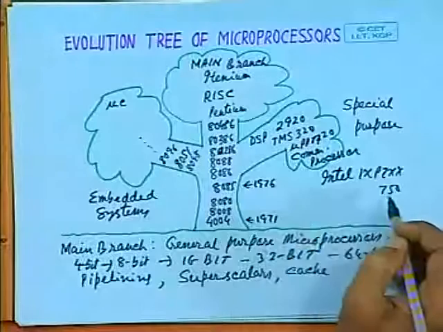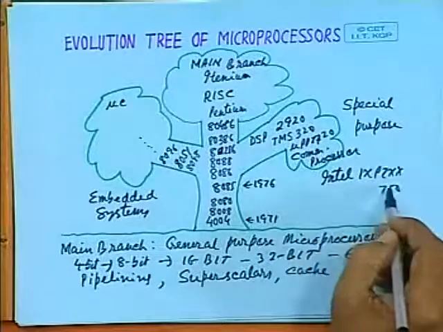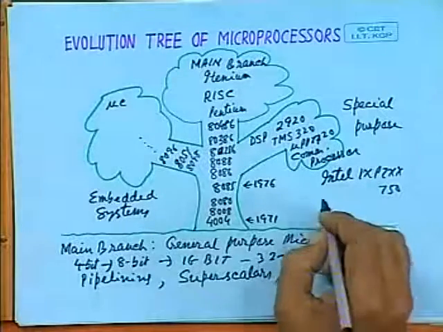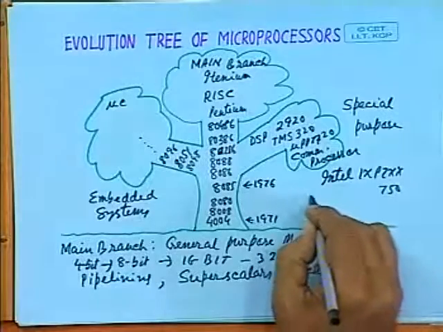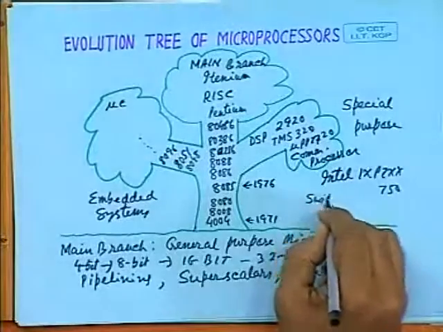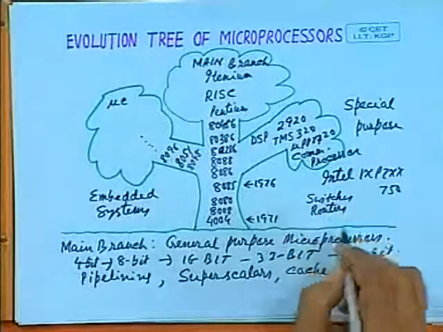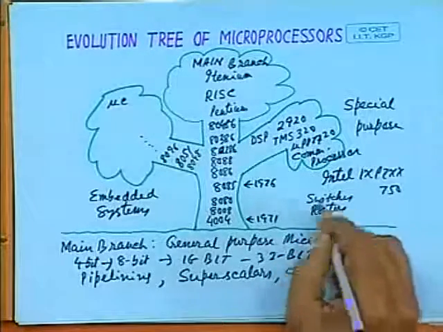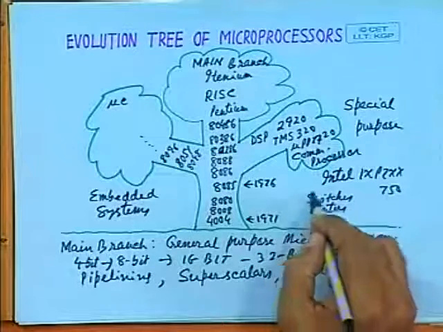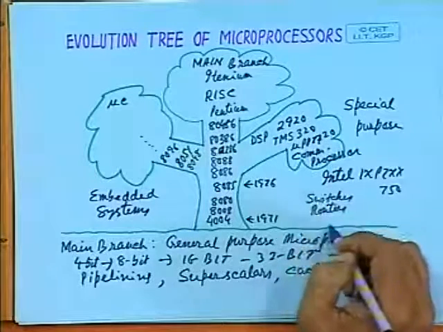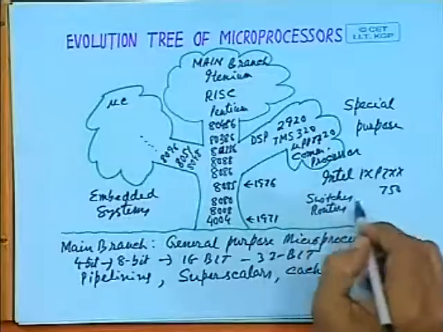As you know, nowadays a lot of communication equipments are manufactured which can use these communication processors, for example devices like switches, routers, intrusion detectors, and so on. This kind of communication equipment can be built by using these communication processors.